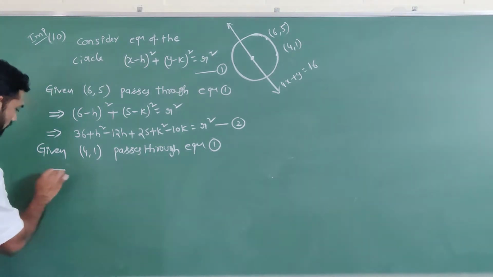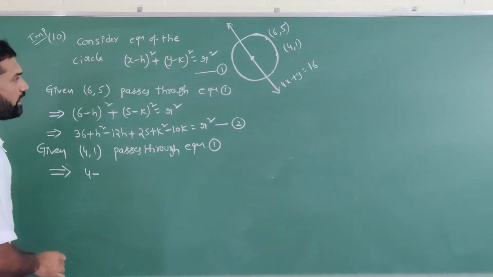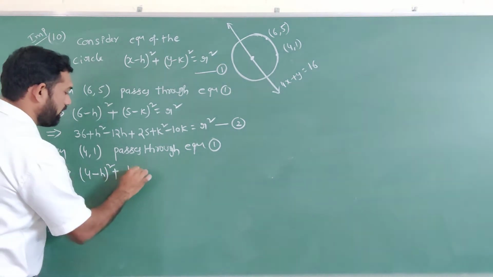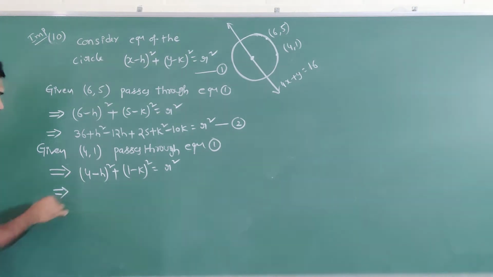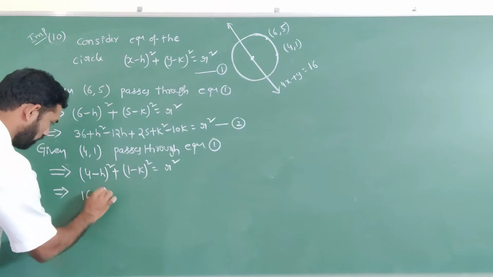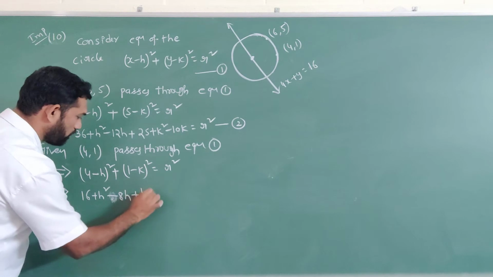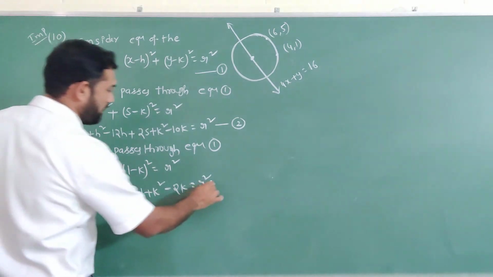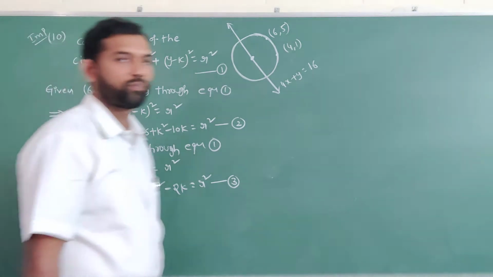Then x is equal to 4, y is equal to 1: 4 minus h whole square plus 1 minus k whole square equal to r square. This gives 16 plus h square minus 8h plus 1 plus k square minus 2k equal to r square. This is equation number 3.